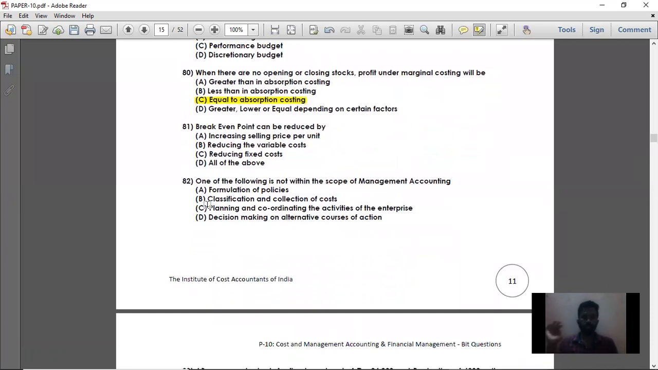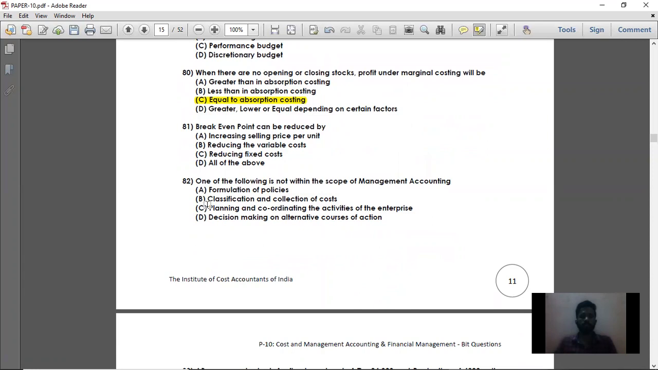Break-even point can be reduced by, see, what is break-even point? Break-even point is a sales level where the total profit from that sales, that is total contribution, don't assume it as profit, you take it as contribution. That is, the total contribution from that particular BEP sales will be equal to your fixed cost. That is, there will be no profit, no loss on that break-even point sales.